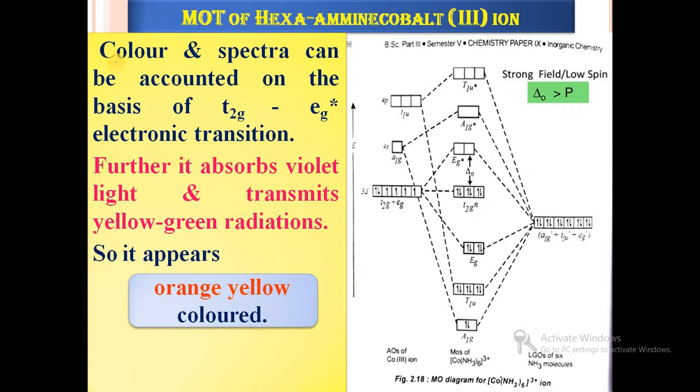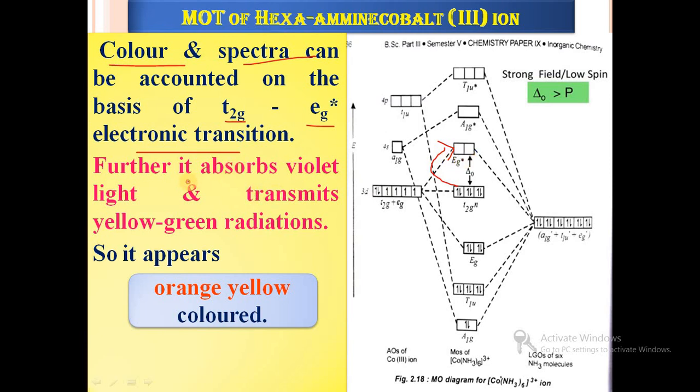Then what is the color of the complex? Color and spectra can be accounted for on the basis of t2g and eg* electronic transitions. When this complex absorbs light, electron transfer takes place from t2g to eg*, and due to this electron transfer the complex shows color.